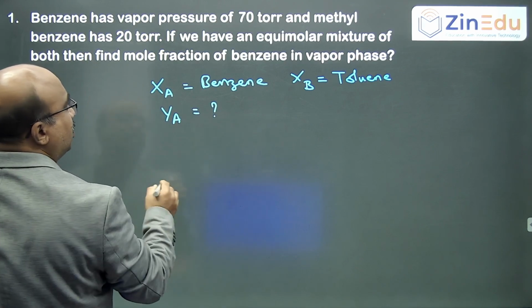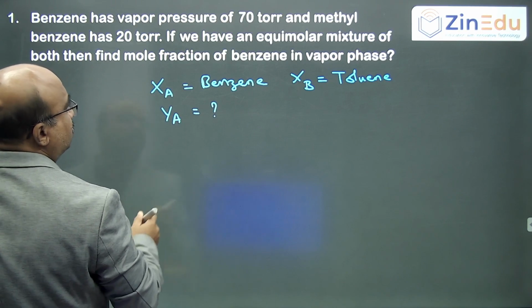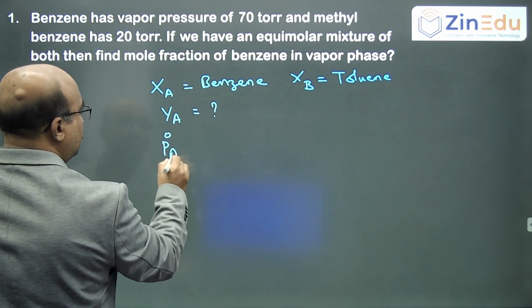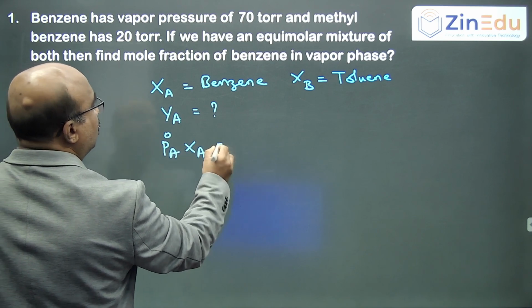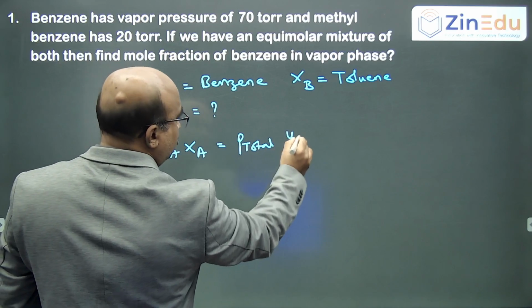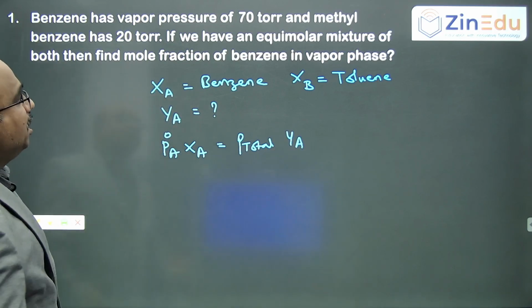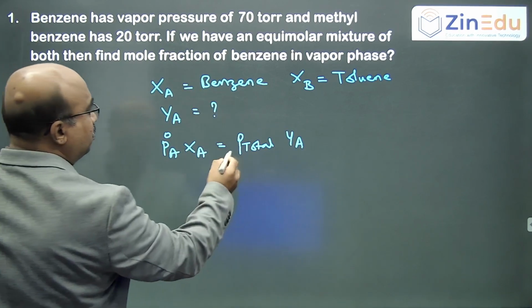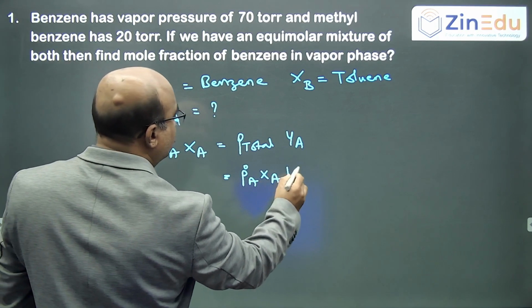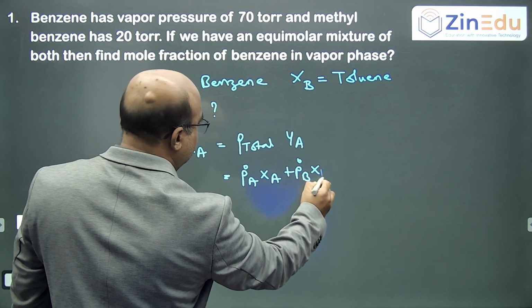From Raoult's law and Dalton's law applications, P naught A XA is equal to P total into YA. P naught values are given, and P total we can write as P naught A XA plus P naught B XB.